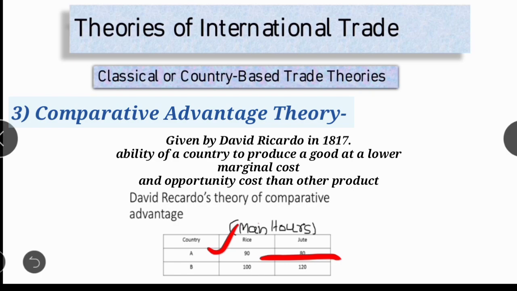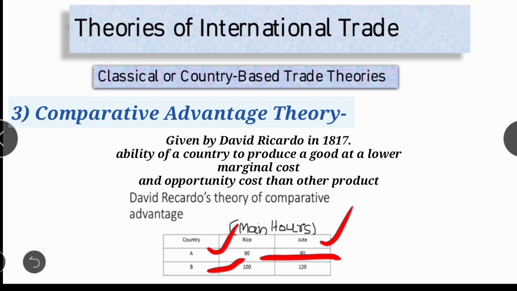So, country A has a lesser cost to produce jute than rice, right? So, it has to totally focus on production of jute. Therefore, both countries should specialize in production of a commodity. And in country B also, it can produce rice and jute, and its cost of production is lesser for rice than jute.